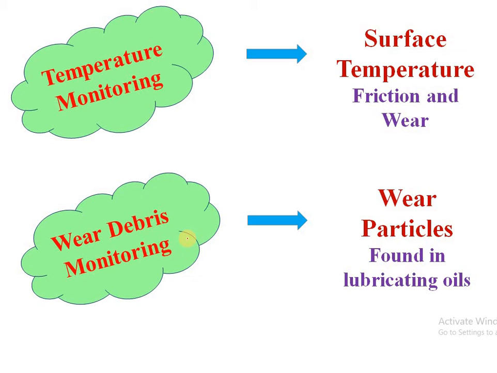So these wear particles are found in the lubricating oil, which is used to identify the extent of damage. If the number of wear particles is more, it means there is more damage to the part, and if it is less, it means the damage is less. So this technique is suitable for machine components like bearings, gears, pulleys, etc.